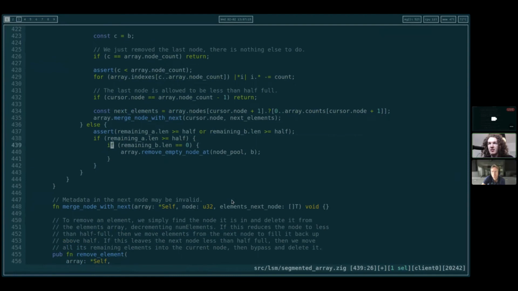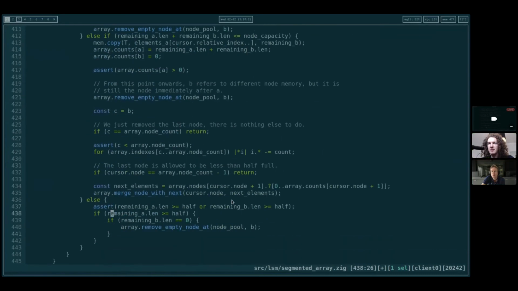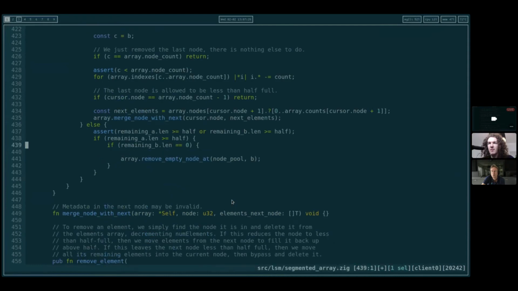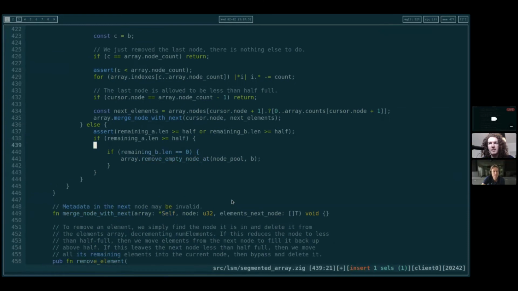Well, actually, we've already set counts to 0, haven't we? Or have we not? No, we haven't. So we should set counts to 0 first then, because this merged node will use the counts of the node that's being merged into.